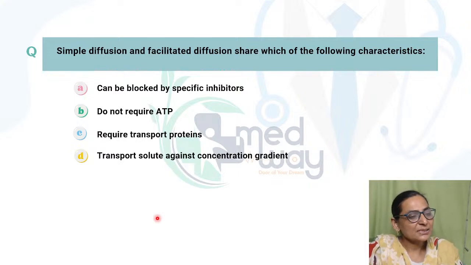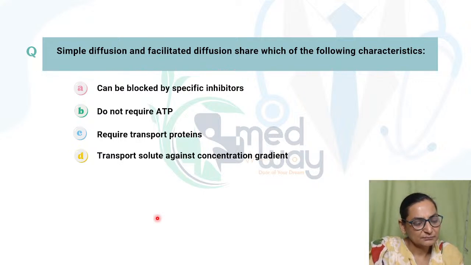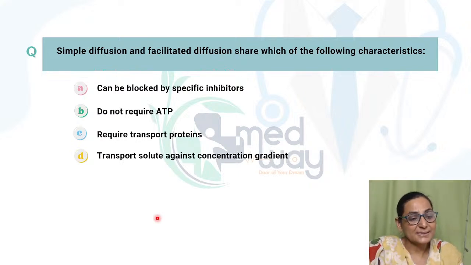Yeah. Now simple diffusion and facilitated diffusion share which of the following characteristics? They can be blocked by specific inhibitors. They do not require ATP. They require transport proteins or they transport solute against the concentration gradient. Yes, anybody? So both of them carry one important feature, that is they do not require ATP.